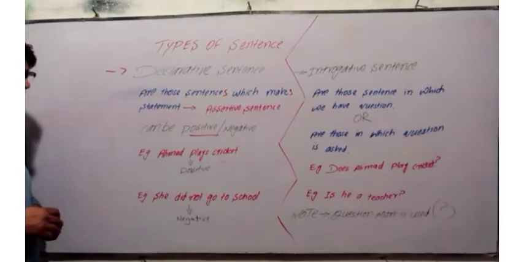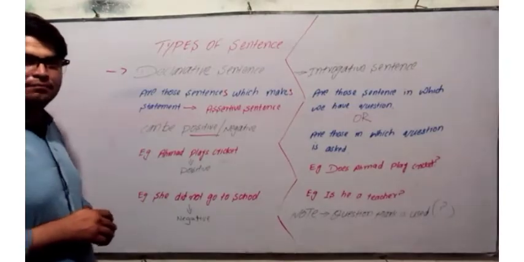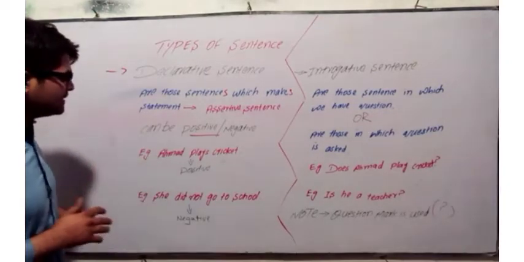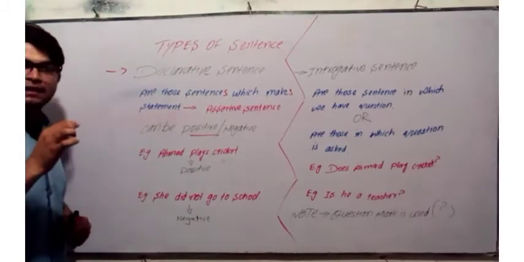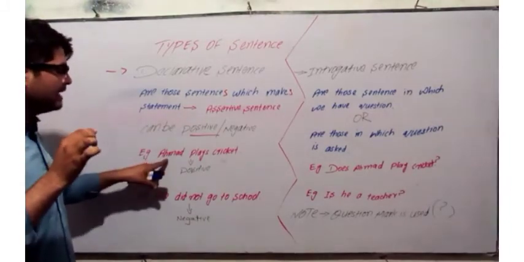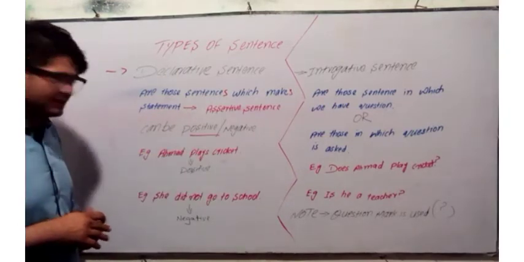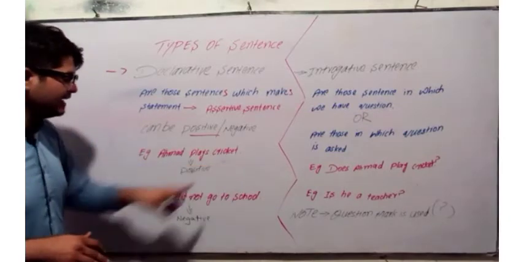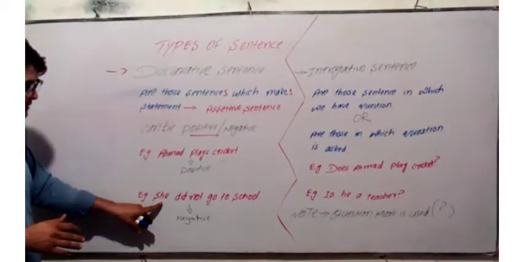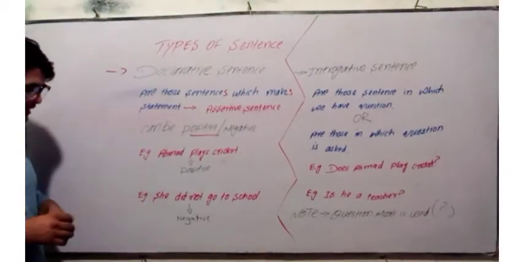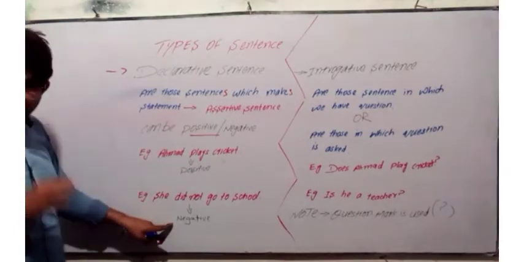If we look at the examples, I have made 2 examples in this lecture. The first example gives us a positive statement, like Ahmad plays cricket. So this sentence belongs to present indefinite tense and it is a positive statement. Now come to the next one that we have, she did not go to school. So that is a negative statement.